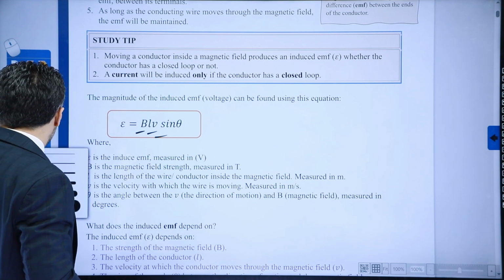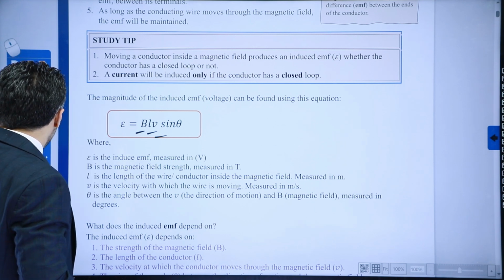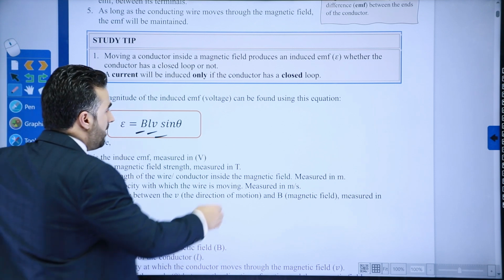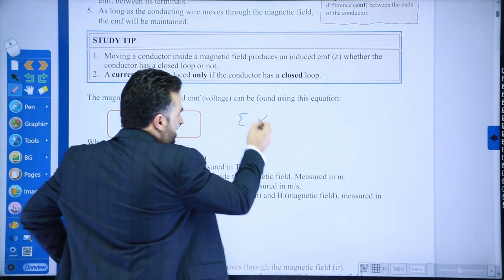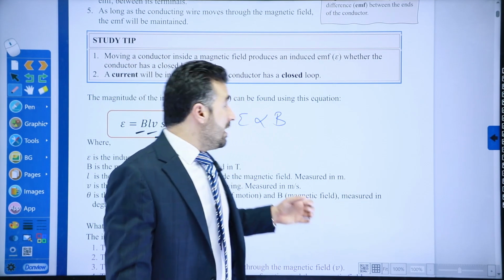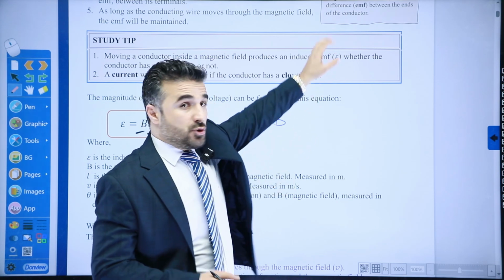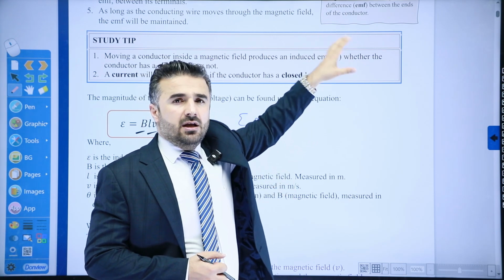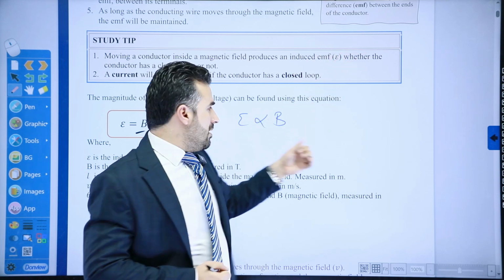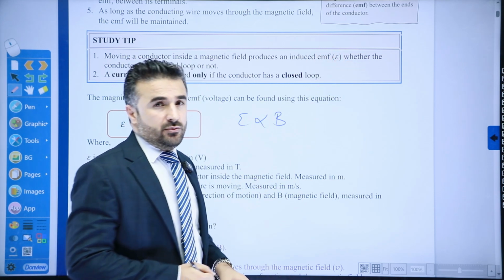Okay, so what are these terms that we're using here? So B, that is the magnetic field strength. We will say the electromotive force that is induced is directly proportional to the strength of the magnetic field. In other words, the stronger the strength of the magnetic field, the more the induced electromotive force here.